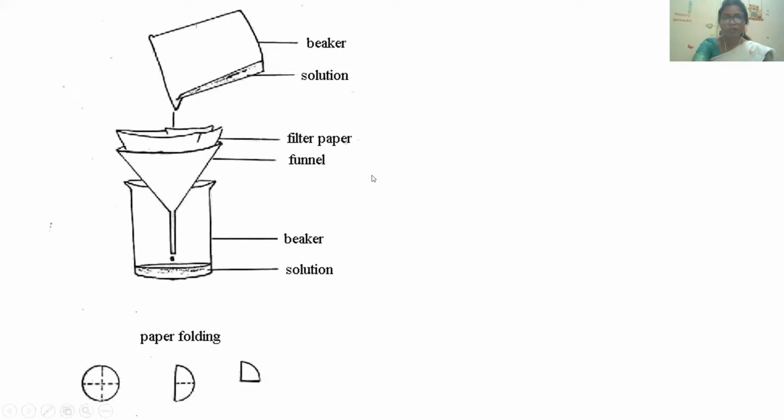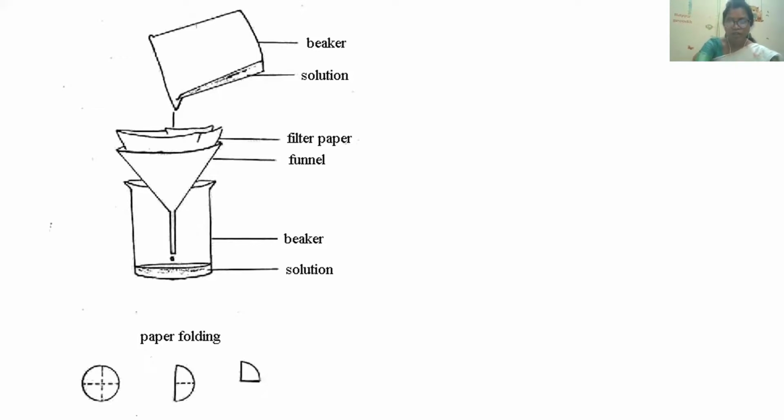So you can see over here, you will take a beaker in which the solution which you get after decanting. So you decant the solution. After that, you get a solution. That particular solution you will be adding in the filter paper, and you will fix the filter paper in the funnel, and you will get the new solution which will be purer than the older one.